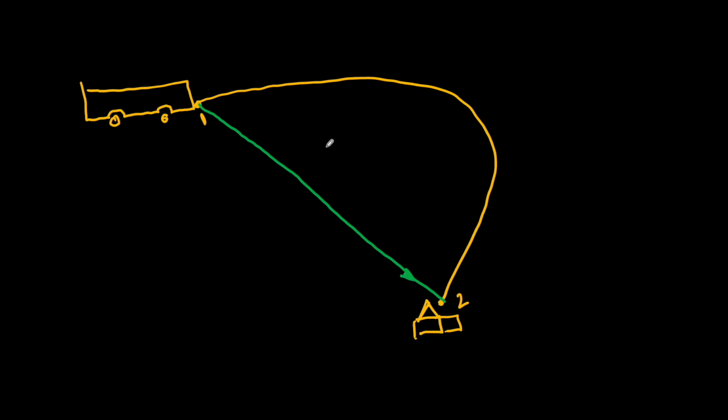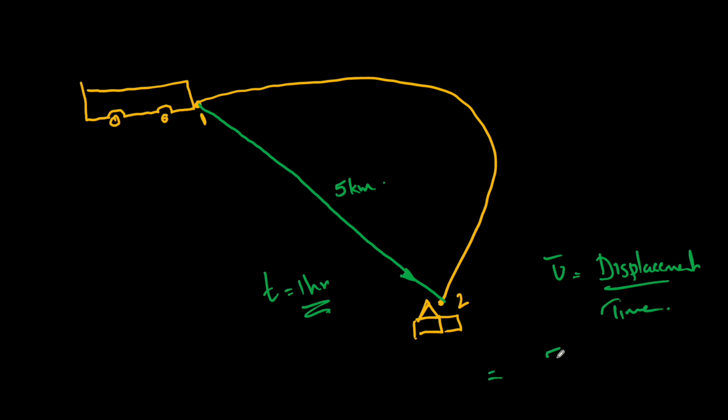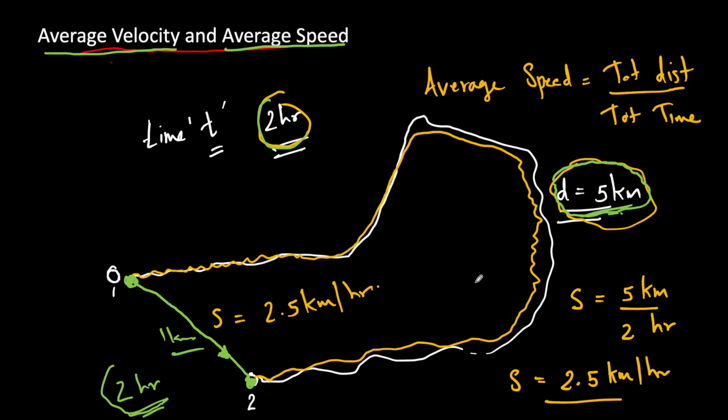This might be say 5 kilometers. And the time taken in the previous example was 1 hour. The bus took 1 hour to come here. Then what is the average velocity? Average velocity is the displacement divided by the time taken for this entire trip. That is 5 divided by 1, which is 5 kilometers per hour. So that's about average velocity and average speed.